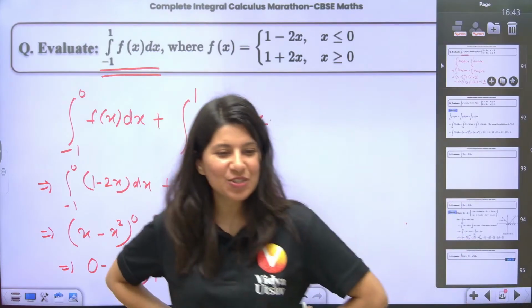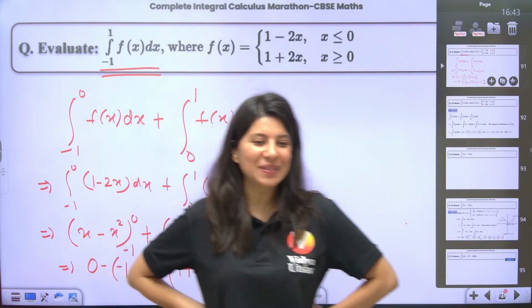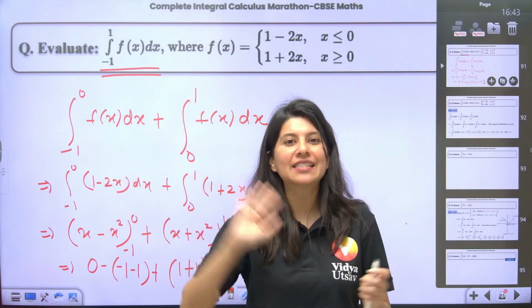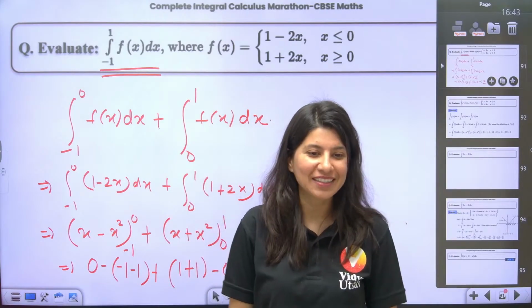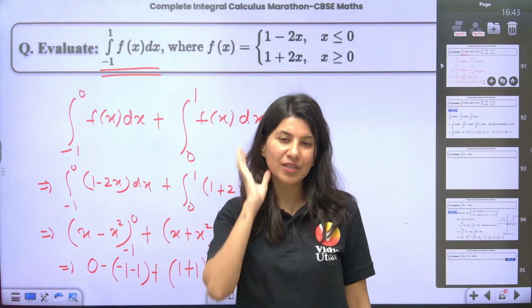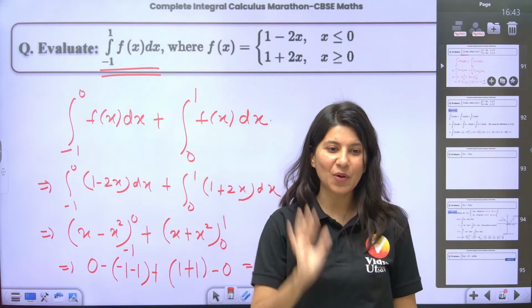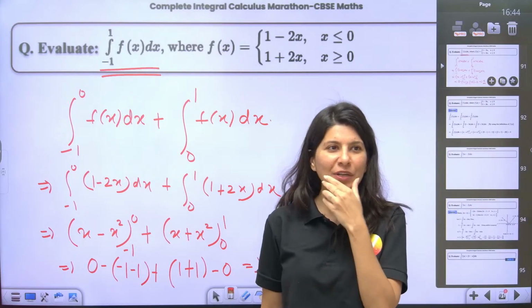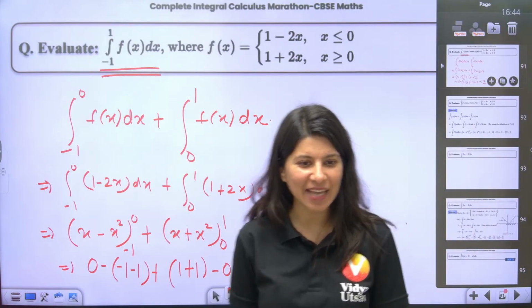There is a student, Jewel Baiju. He has a very innocent question. He is saying, ma'am, what if I substitute something else in the examination and I get a completely different answer? Then you must have done something wrong in the solution. Even if your method is different, your answer should be the same. There must be something wrong. So do not worry about it. It happens that ma'am is getting 2.5 and I am getting Prithviraj Chauhan as the answer. It happens or not?